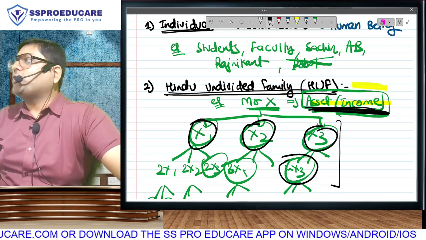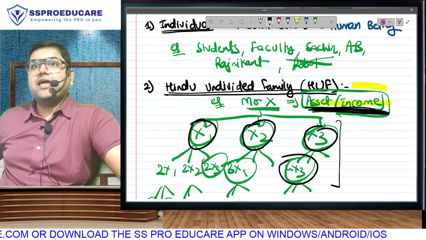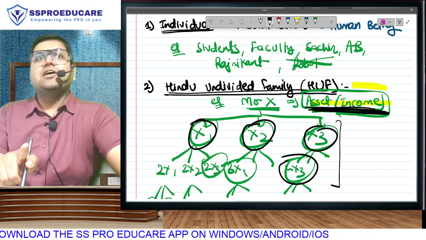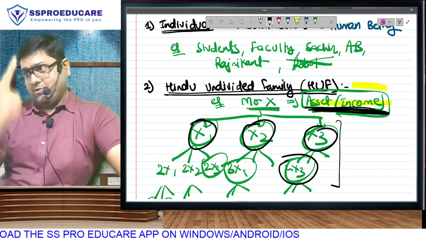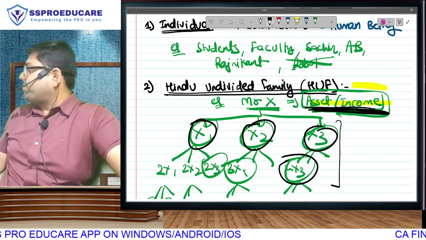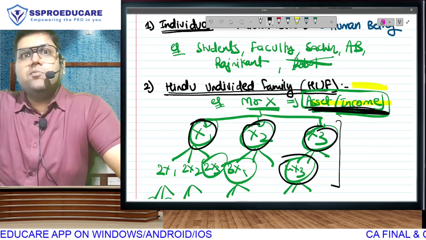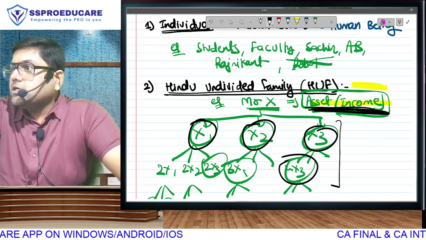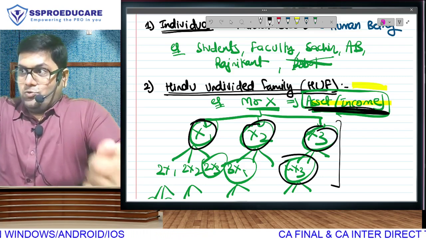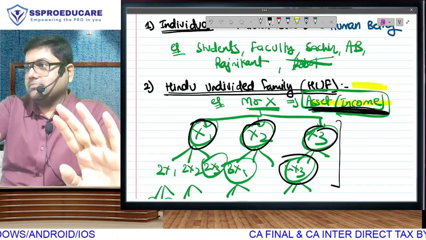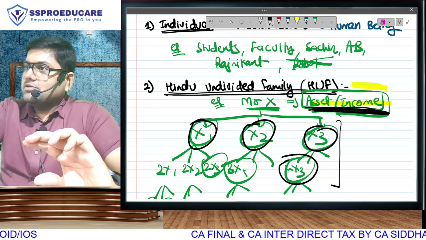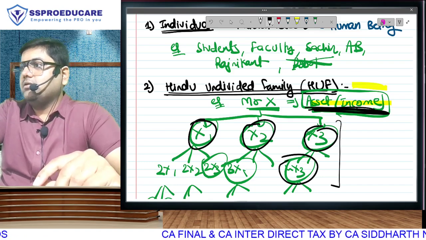Second exempt income, even before starting the exempt income. You understood the objective, the logic of making HUF a taxpayer separate. Why? Instead of running behind 50 people for tax collection, we can collect tax on that entire income from one person. Which person? HUF. And after paying tax, you can very well distribute it amongst the members. Understood? How is it accepted? Because you are already paying tax. For a member who is separately earning it, you don't have to again add it to your income. You understood? Because, what is the logic? Because at one source, it has already been taxed.